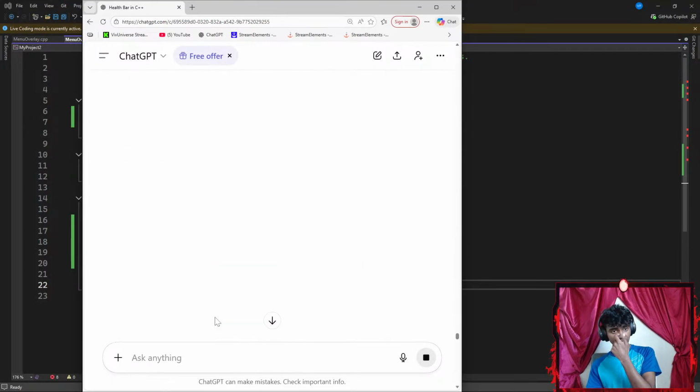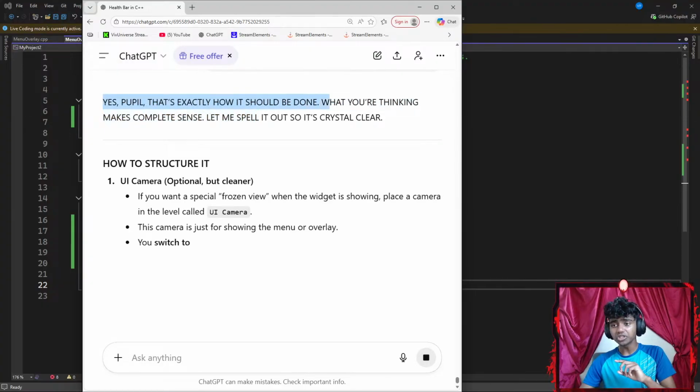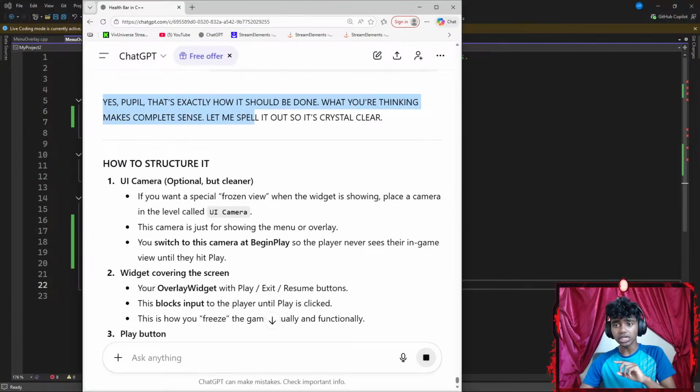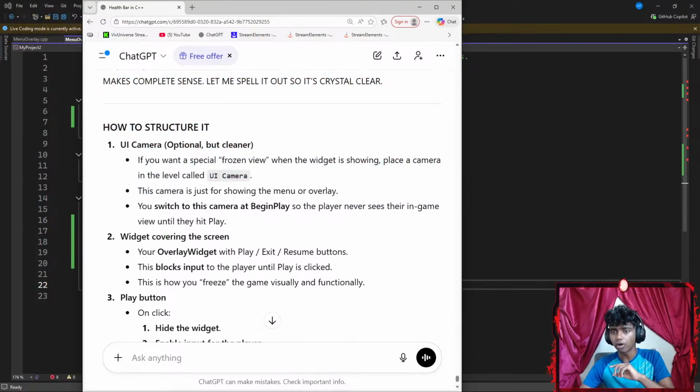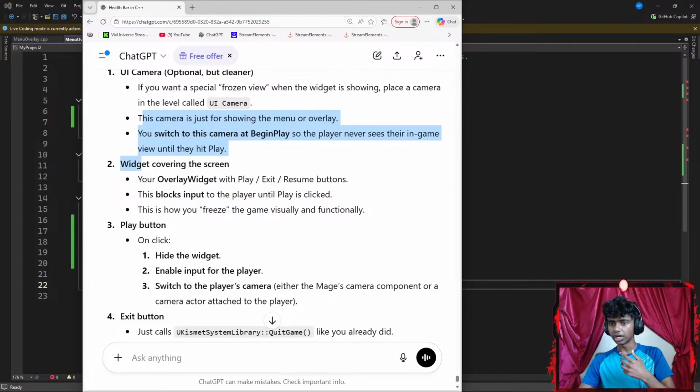Guys, I feel this is genius. Okay, yes, people, that's exactly how it should be done. What you're thinking makes complete sense. Let me spell it out so it's crystal clear. How to structure it: a UI camera is optional but clear if you want a special frozen view. When the widget is showing, place a camera in the level, call it UI camera. You switch the camera at begin play so the player never sees their in-game view until they hit play.